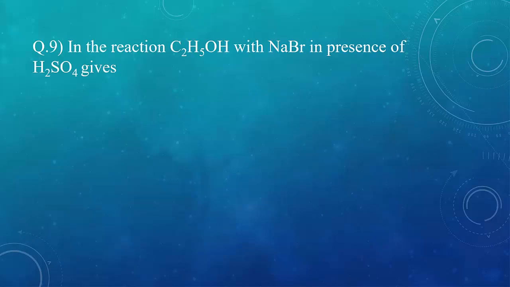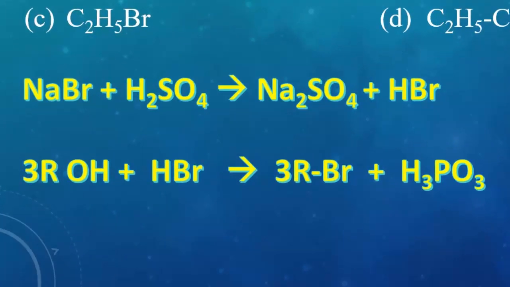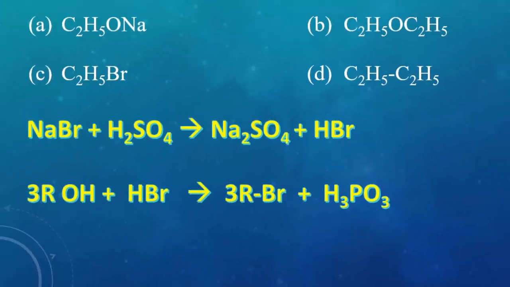Question 9. In the reaction C2H5OH with NaBr in presence of H2SO4 gives. Now in this, students, you must remember that C2H5OH is not going to react with NaBr or H2SO4, but NaBr is going to react with H2SO4 to produce HBr first, which in turn will react with C2H5OH to give you a product. This type of production of HBr is known as in situ preparation. So now the reaction has become very simple. It's a reaction between C2H5OH and HBr. So what is the product? Yes, C2H5Br. So the correct option over here is C.